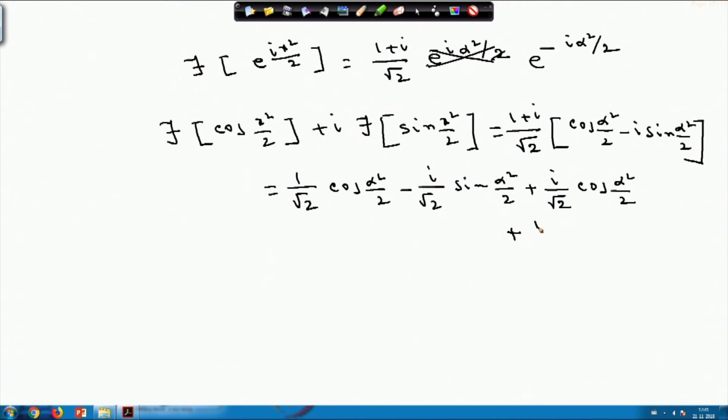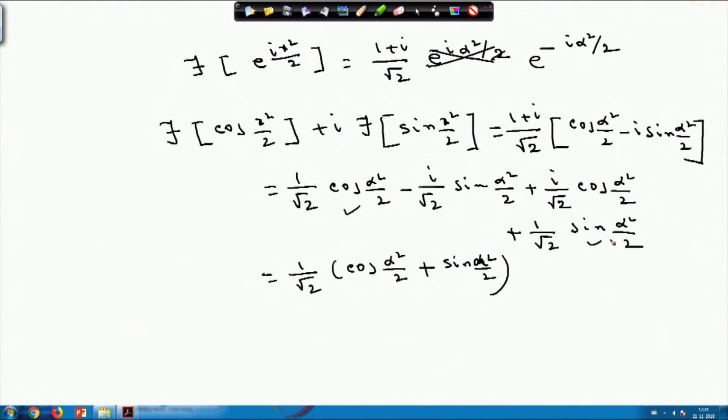So, it will be plus 1 by root 2 into sin of alpha square by 2. So, if I now make the real and imaginary part separately, 1 by root 2 into cos of alpha square by 2 plus sin of this term will come. So, sin of alpha square by 2, this term and this term I am taking, and similarly plus